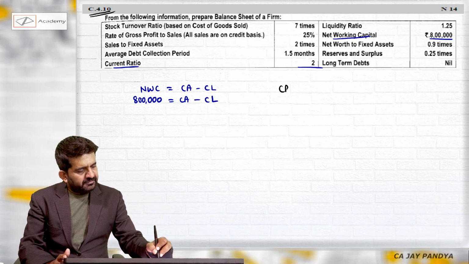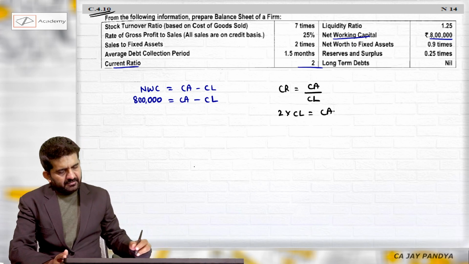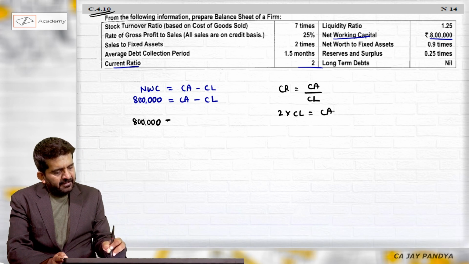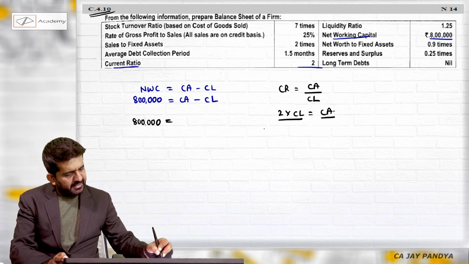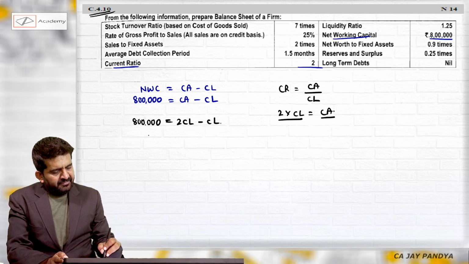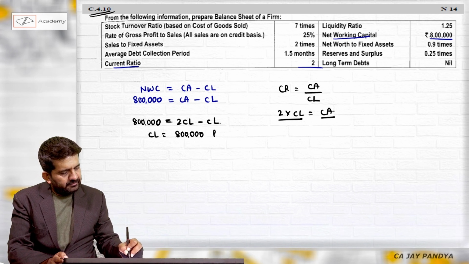Also, current ratio is current assets divided by current liability. Current ratio is 2, so 2 into current liability is equal to current assets. So 8 lakhs, instead of current assets, I can write down 2 current liability minus current liability. So current liability is 8 lakh rupees.